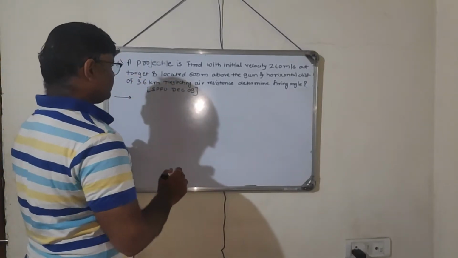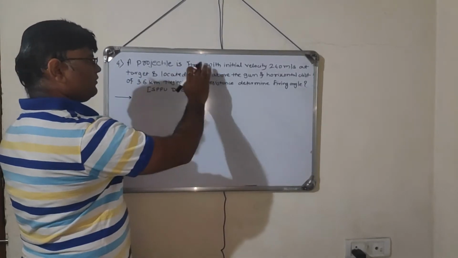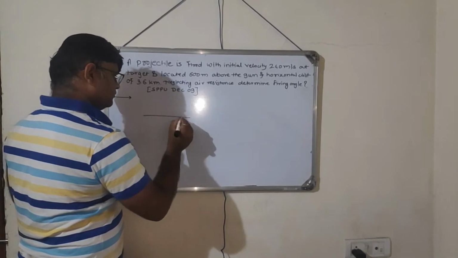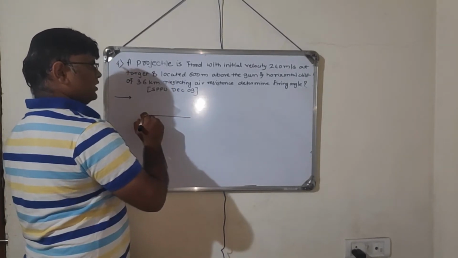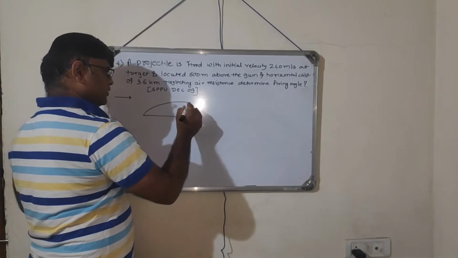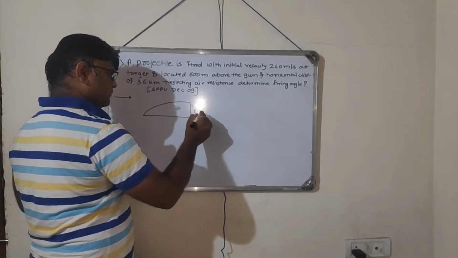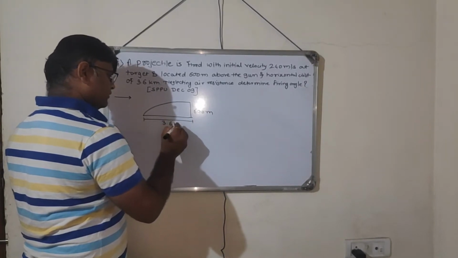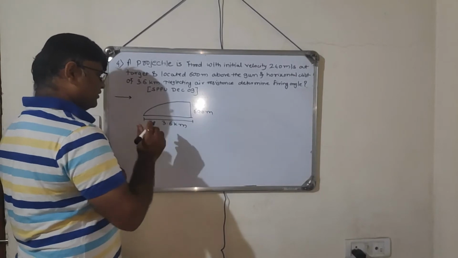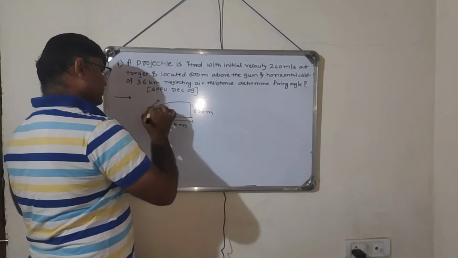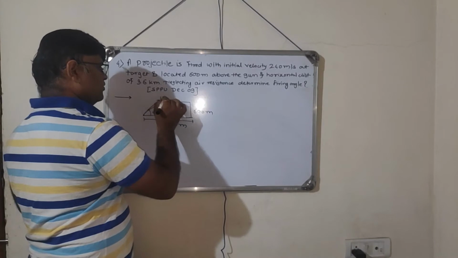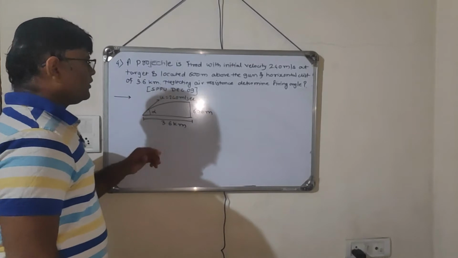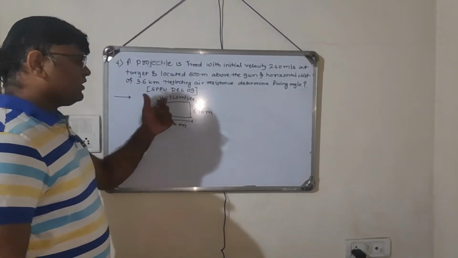So we will solve this problem. The projectile is fired with the initial velocity of 240 meter per second. We'll draw the rough sketch. This particular gun is firing. This is at 600 meter. This distance they have given as 3.6 kilometer. 3.6 means 3600 meter. And we need to calculate this angle alpha. They have given u is equal to 240 meter per second, right? So everything is given, only the unknown quantity is alpha.